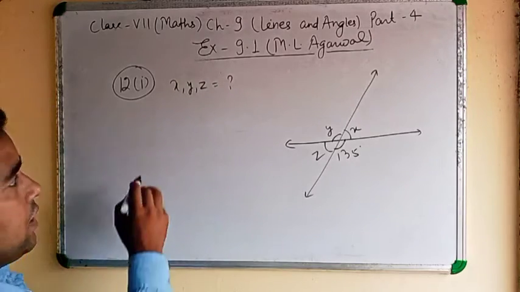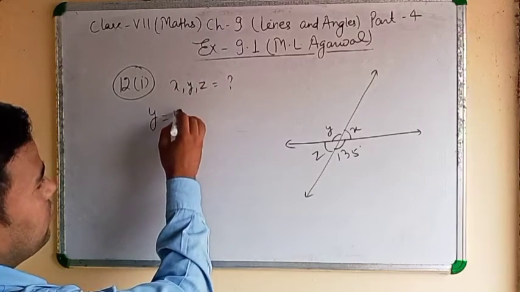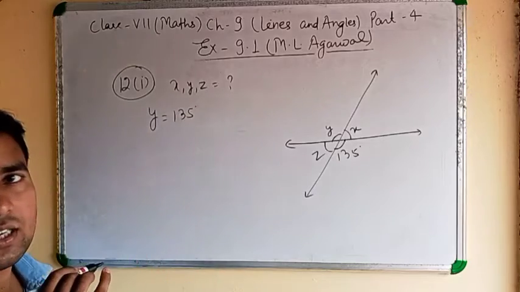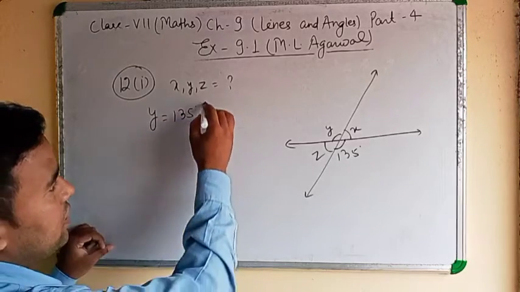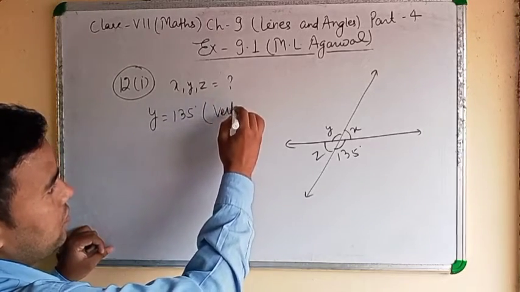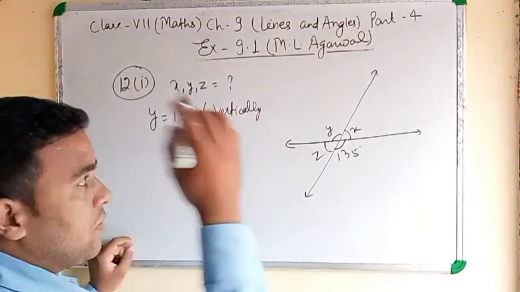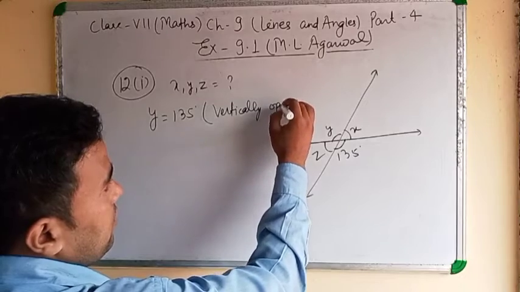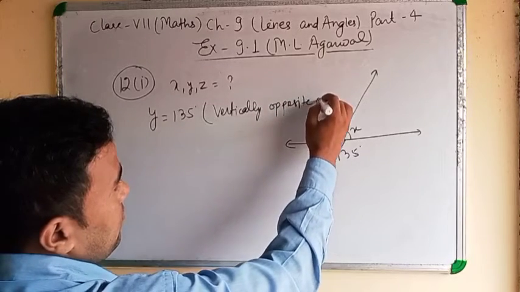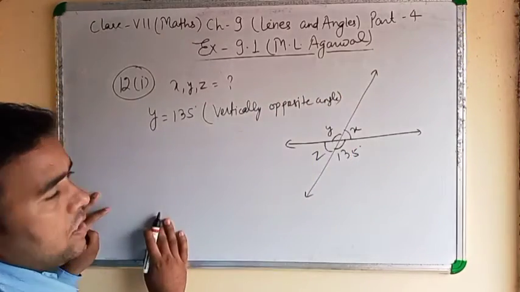Clear? Y equal to 135 degree. We can write by vertically opposite angle. Clear?